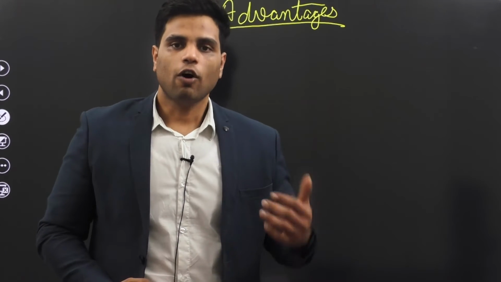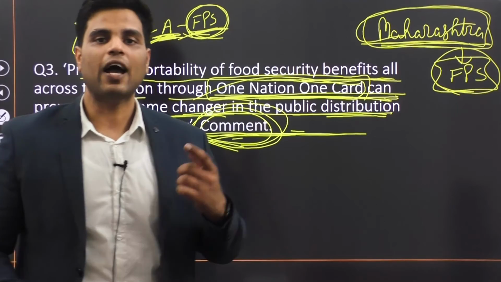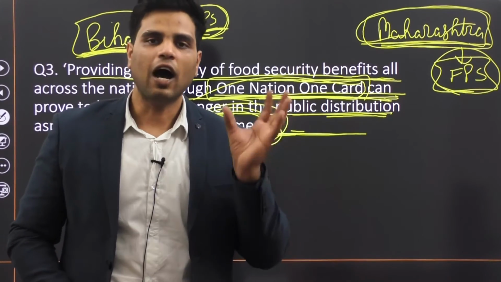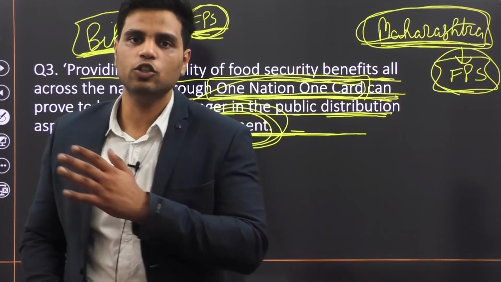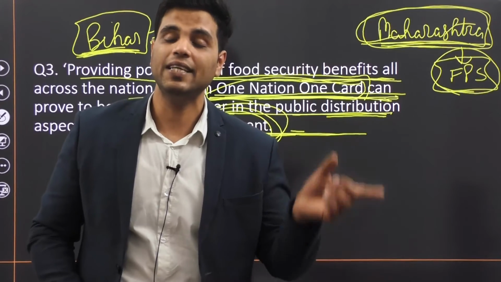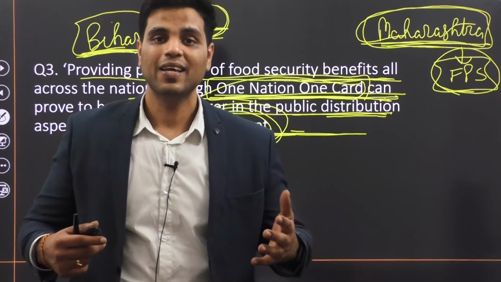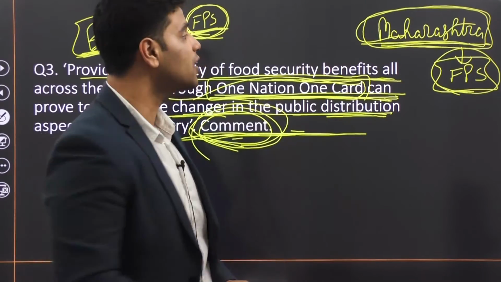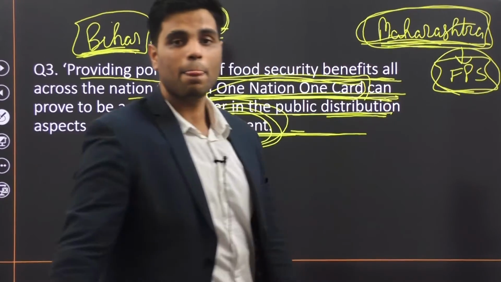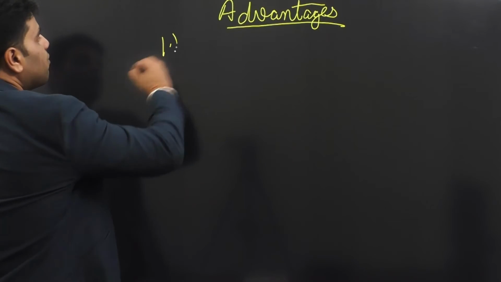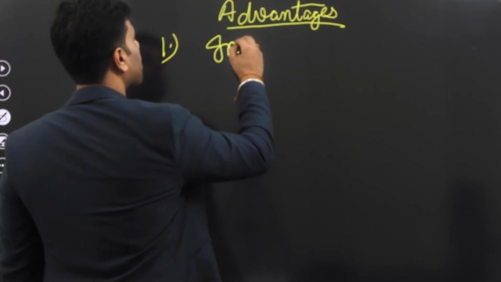Partly because of this problem, partly because of lack of portability of ration card. Make sense? Because half of the year, though the person is eligible for food subsidy throughout the year, he is not getting that subsidy, yet government is subsidizing him. In a sense, government is spending so much money, yet that person is not receiving it because his ration card is not valid in Maharashtra. Right? So the biggest advantage of One Nation, One Ration Card is inclusion.